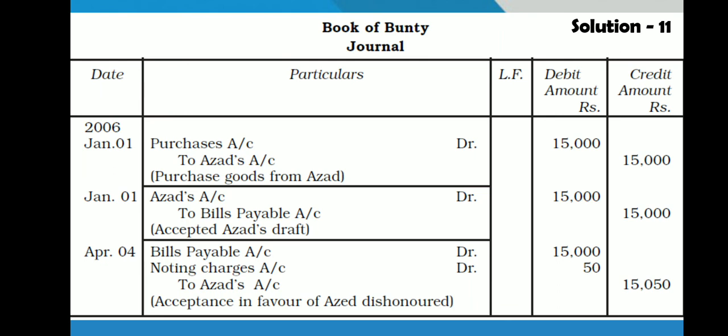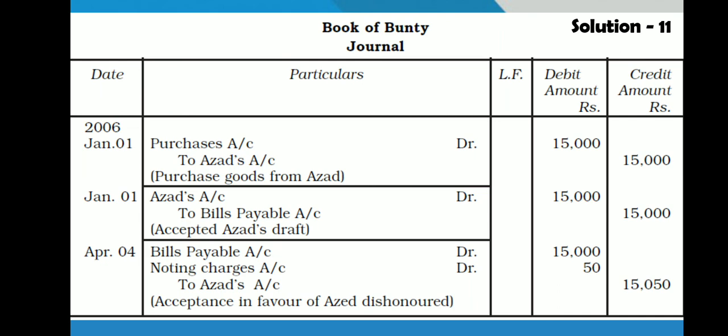Noting charges are his expense, so he will debit them. So first entry of dishonor, bills payable to Azad 15,000 and noting charges extra you will debit 50. So the combined entry would be bills payable account debit 15,000, noting charges account debit 50 to Azad account 15,050.